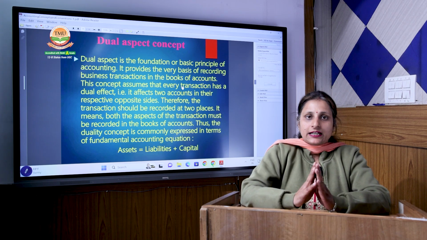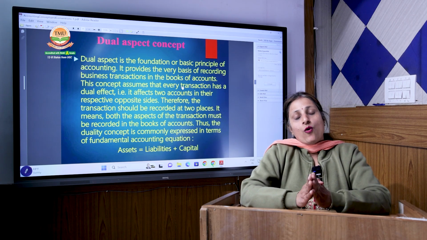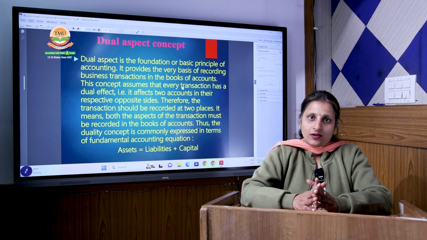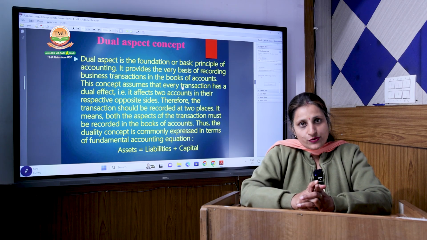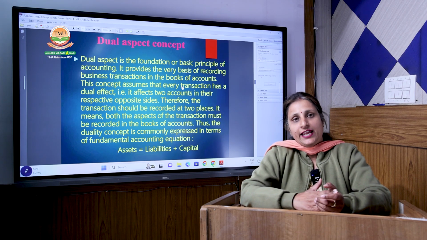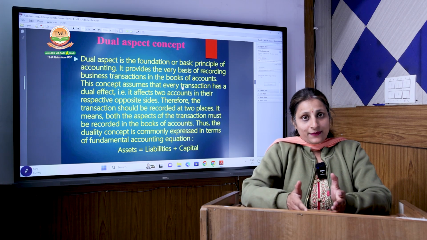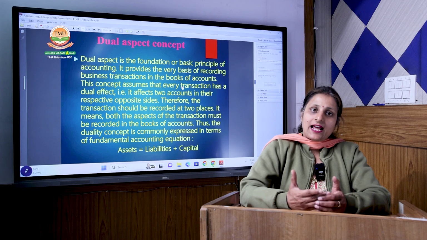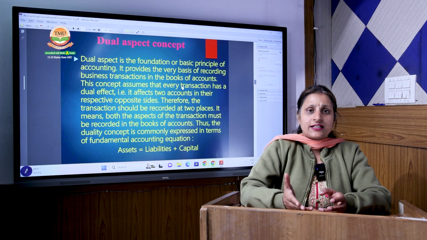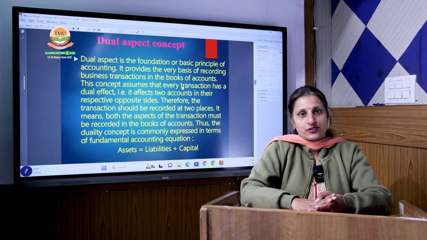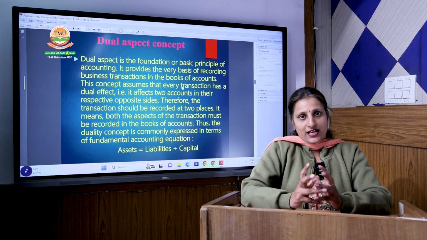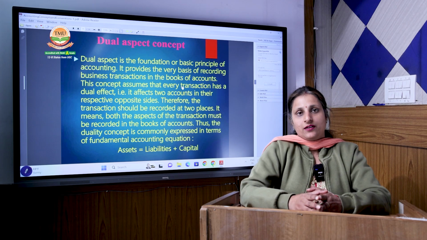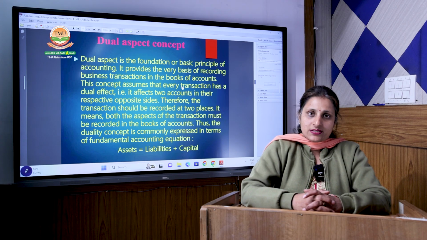Meaning if I am making the accounts of A Limited, then all the transactions will be seen from the point of view of A Limited only. So the dual aspect also I am seeing from the point of view of A Limited only. That A Limited has purchased the furniture and A Limited has given the cash. A Limited has sold the stock and A Limited will receive the cash. So all the aspects we are considering or viewing from the point of view of A Limited, and that is basically the dual aspect concept.